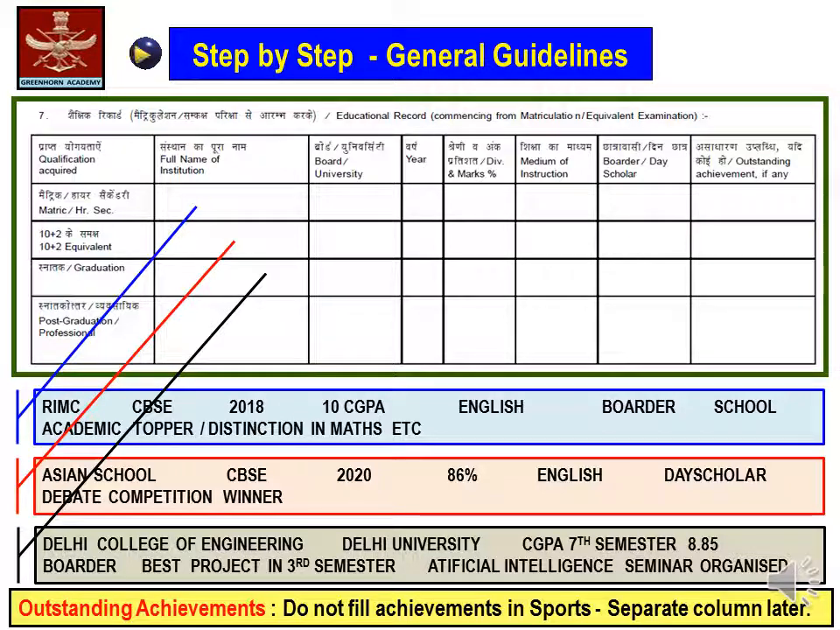Boys and girls, do not fill your achievement in sports, as there is a separate column which has been given to you at the later part of the form. Similarly, fill the form in 10 plus 2, that is the 12th, in graduation or the post graduation, but whatever you fill, fill it very legibly and try to write one or two outstanding achievements during those years.